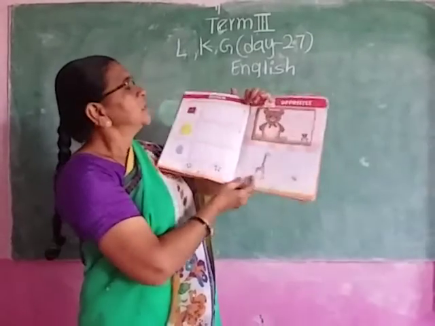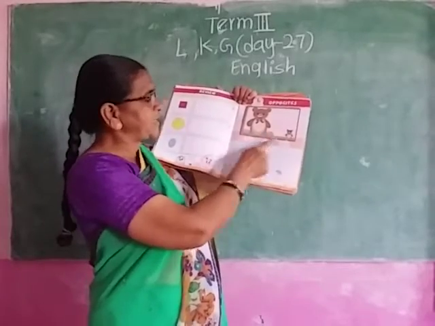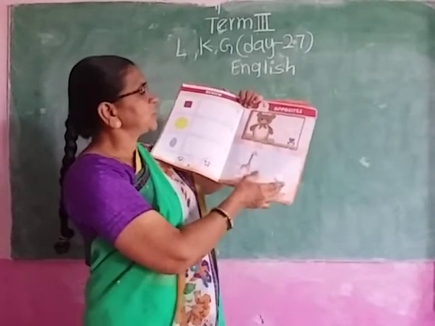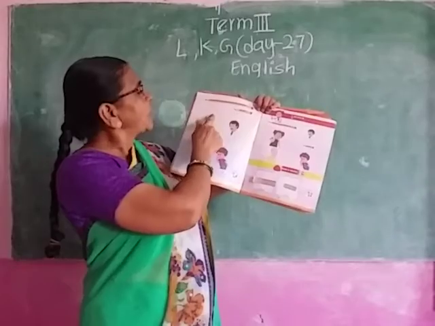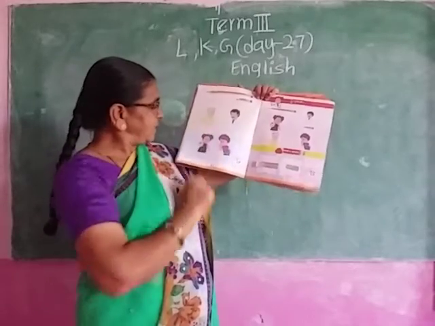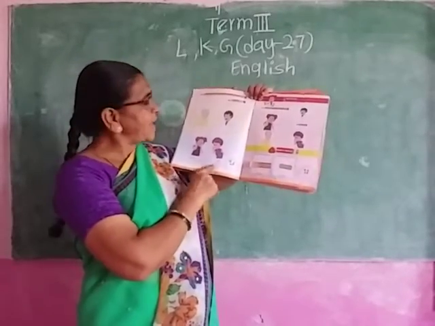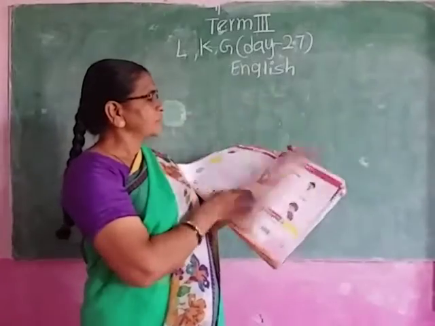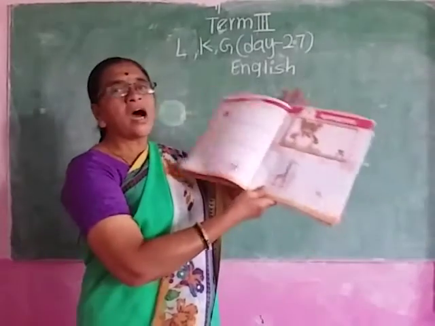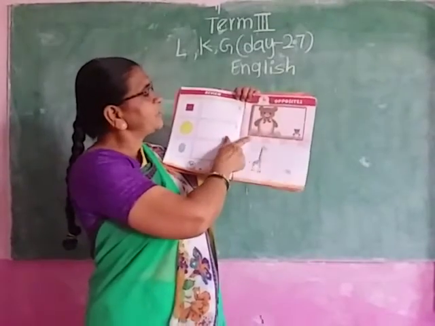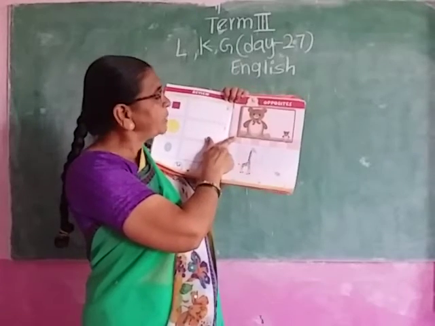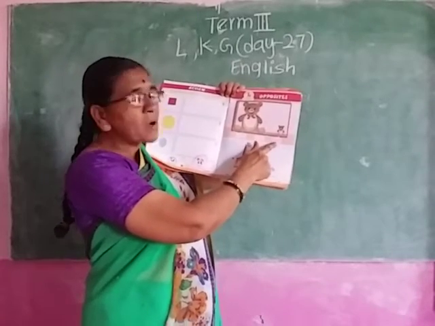Here, opposites. Big and small, tall and short, long and short, old and young, happy and sad. Today we are going to learn opposites. Okay? It's big and small. Yes, it is a big teddy bear. It is a small teddy bear.